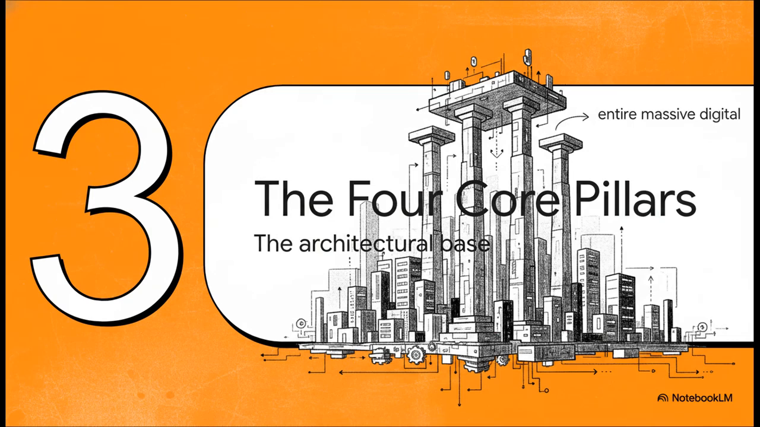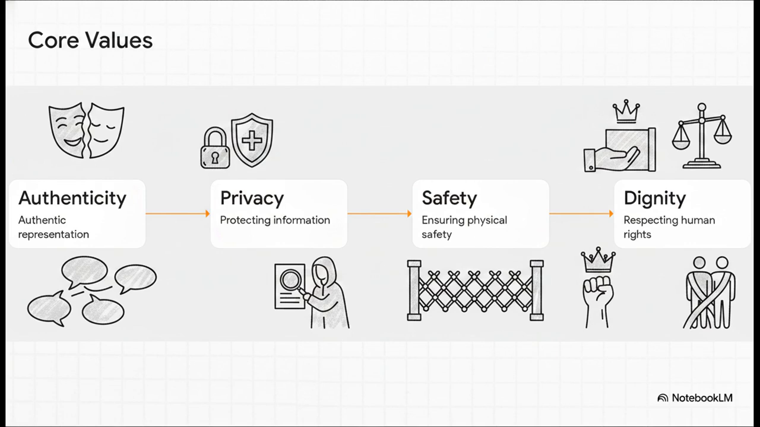Which brings us nicely to Section 3, the 4 core pillars. Okay, let's really break this down. Everything we've talked about so far rests directly on these 4 specific core values: authenticity, privacy, safety, and dignity. This right here is the micro-level architectural foundation that keeps this entire massive digital city standing. It's the philosophical framework that dictates exactly what is and what isn't allowed on platforms like Instagram. So let's look at why each one of these matters so much to your daily scrolling.